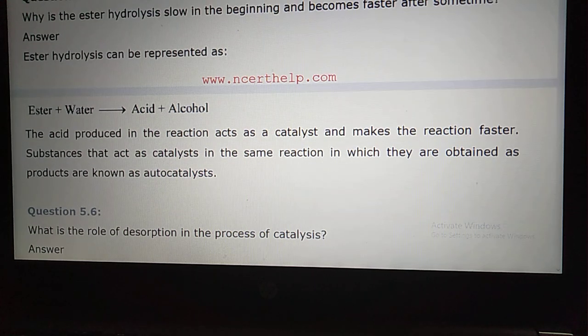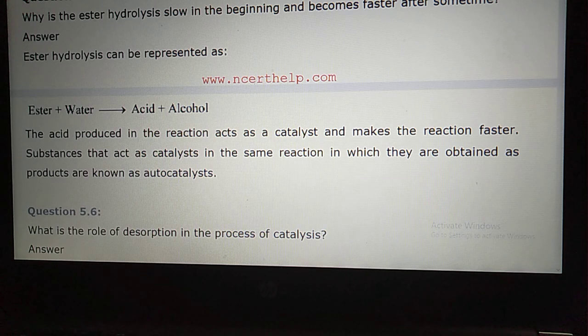When you take the hydrolysis of ester, student, you take the ester and react it with water, and you will get acetic acid and alcohol. This acid produced, student, will act as a catalyst. Read the slide, student. The acid produced in the reaction acts as a catalyst and makes the reaction faster. Substances that act as a catalyst in the same reaction in which they are obtained are known as autocatalysts.